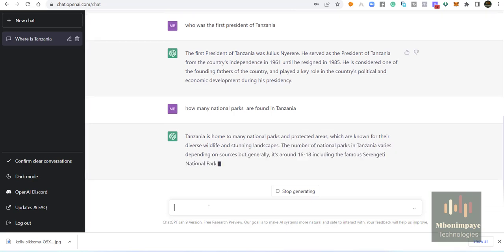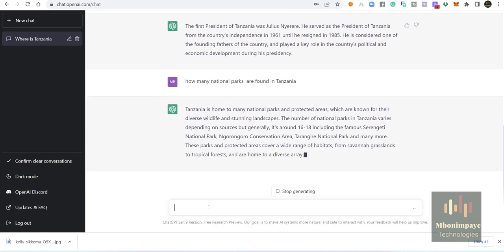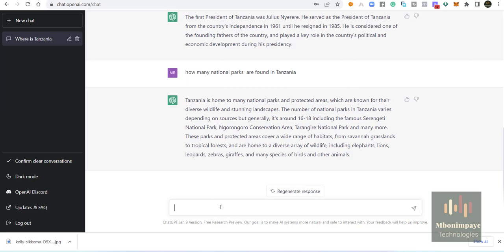Tanzania is home to many national parks and protected areas, which are known for their diverse wildlife and stunning landscapes. We have Ngorongoro, Tarangire, and many more. These protected areas cover a wide range of habitats from savanna grassland to tropical forest, and are home to diverse wildlife, including elephants, lions, leopards, zebras, giraffes, and many species of birds and other animals.